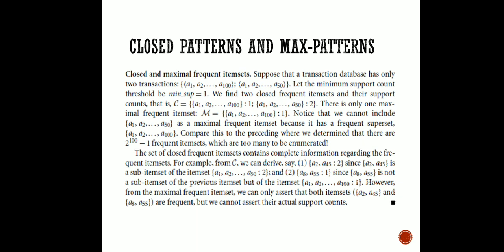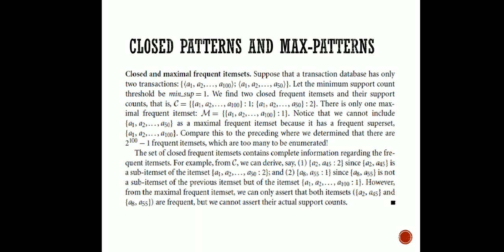And A8 to A55 will be 1. Why? Because you can see that we can take this pair, that is A8 to A55, only from the larger set, because my smaller set is ranging up to 50 only. So this smaller set will have the count 1 only, because we can consider the maximal set here.